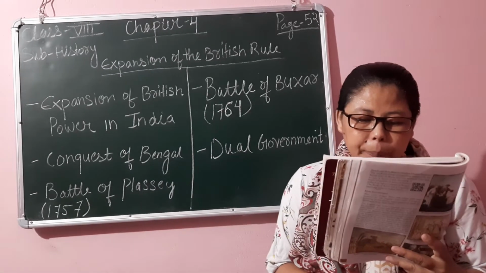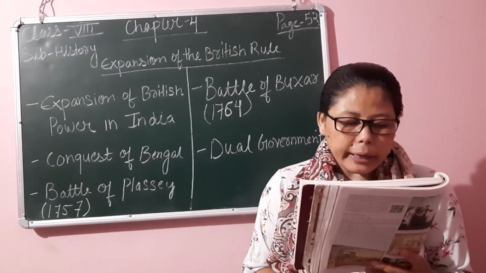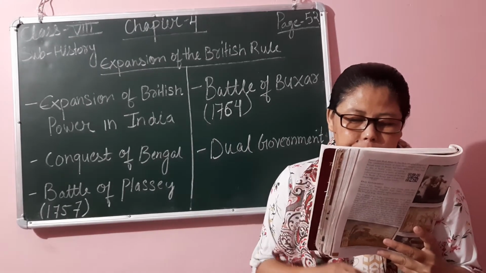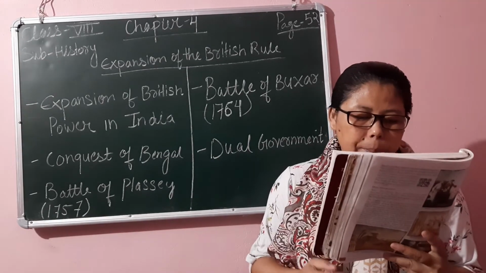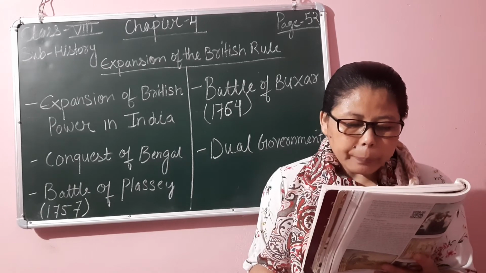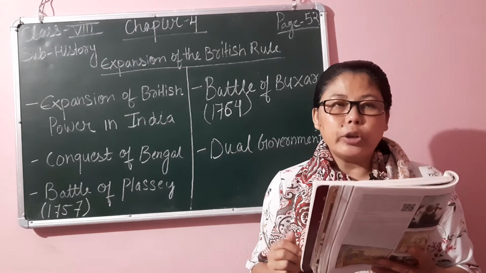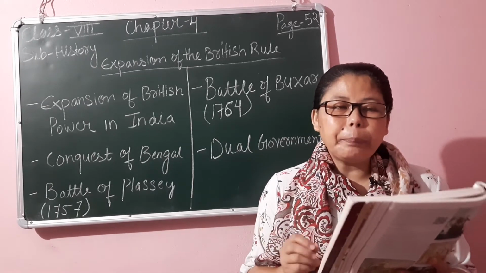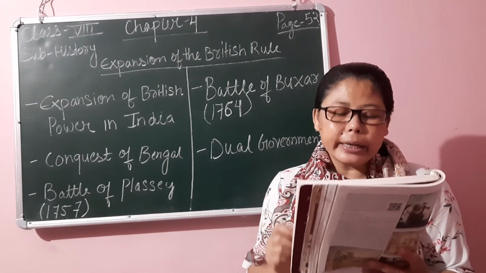There were enough people in the British Parliament jealous of the riches that the company officials made through illegal private trade.